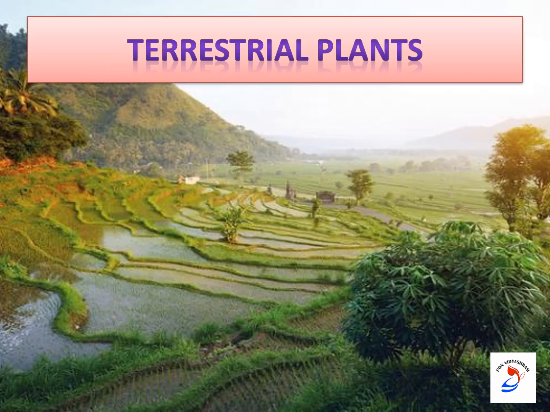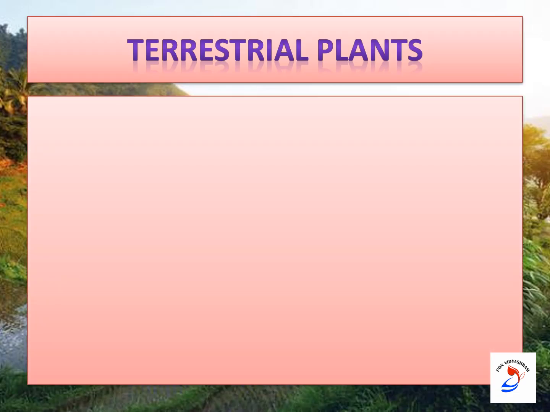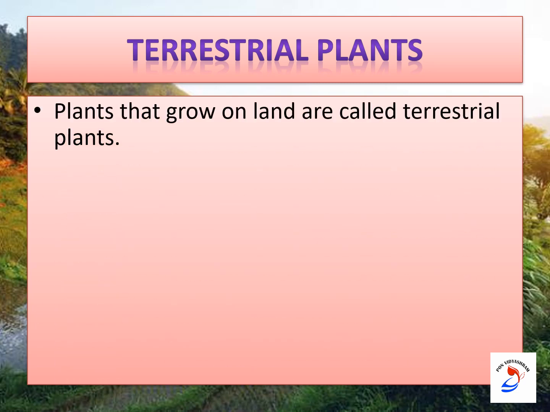Here are terrestrial plants. What is meant by terrestrial plants? Plants that grow on land are called terrestrial plants. They get their name from the Latin word terra, meaning land.